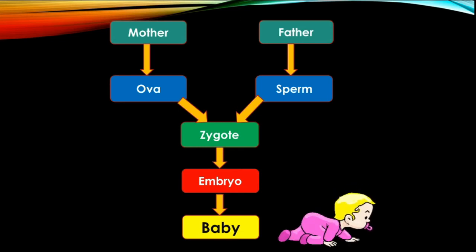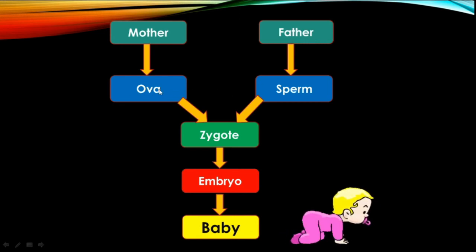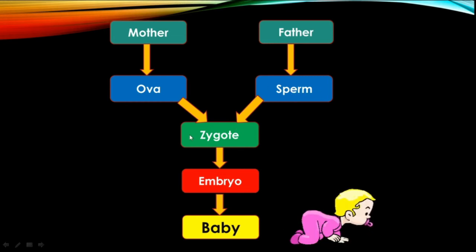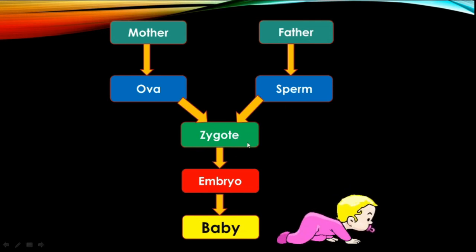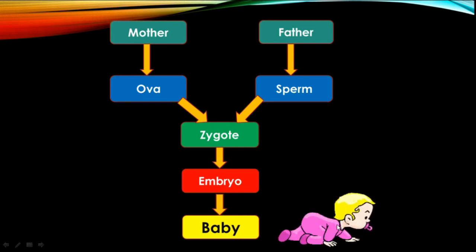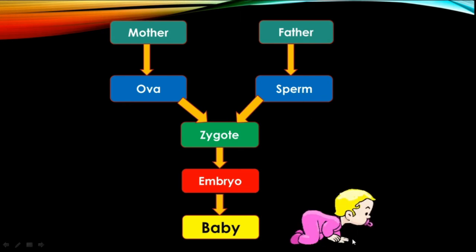So what do you notice in this? Ova are produced by the mother, sperms are produced by the father. That means the ova contain the genes or some of the traits from the mother, and the sperms contain some of the traits from the father. So when the zygote is formed, the traits from the mother and the traits from the father are combined together, and when it develops into an embryo and baby, the resulting baby may have some of the characters and traits from the mother, some from the father.